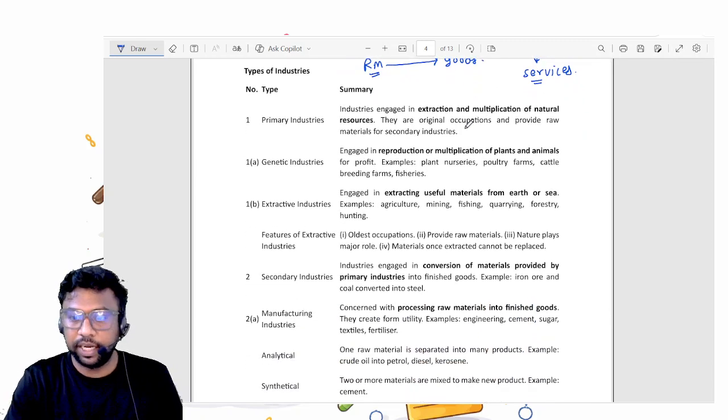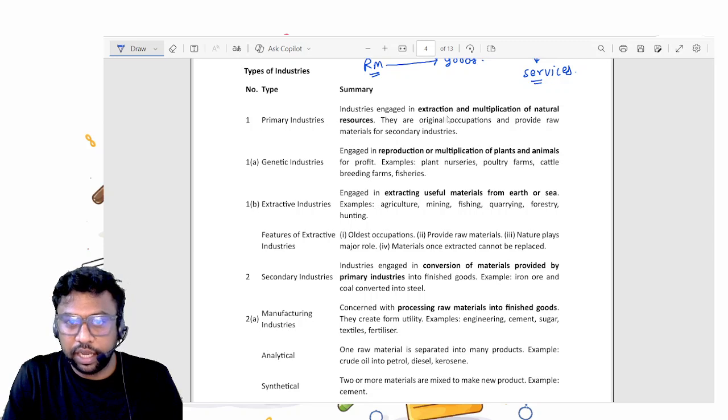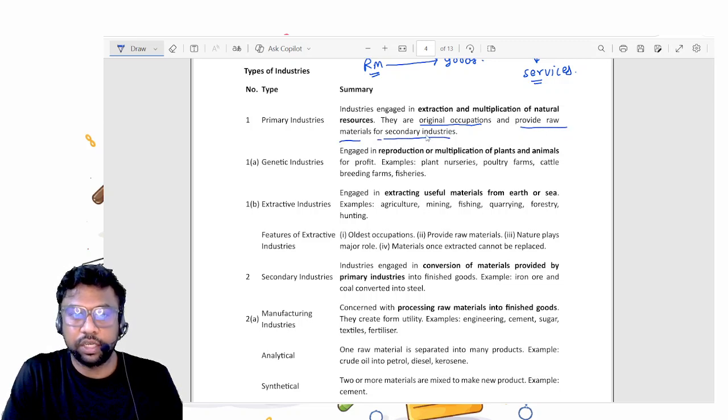So now we will see in detail. Okay, what is primary industry? Industry engaged in extraction and multiplication of natural resources. They are original occupation, and provide raw material for secondary industry, right? Provide raw materials for secondary industry. Okay, so what are the examples?